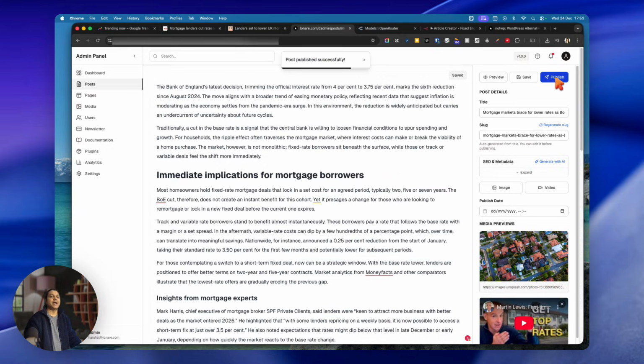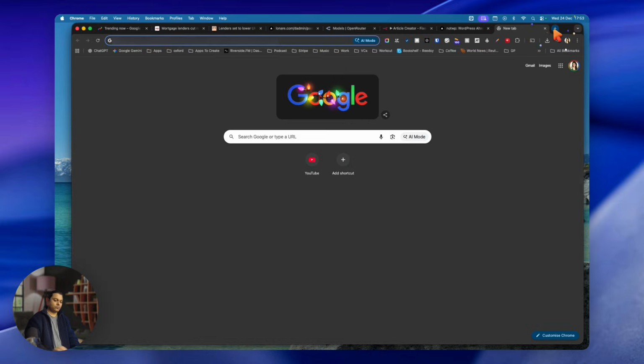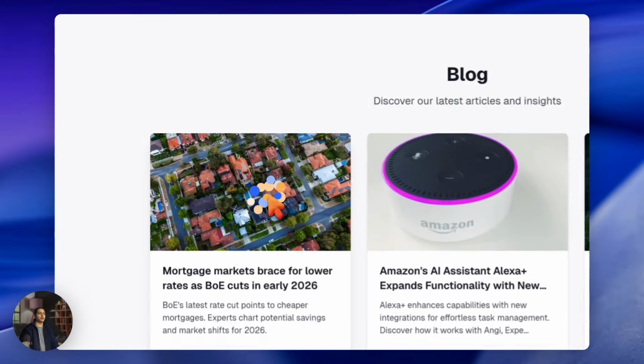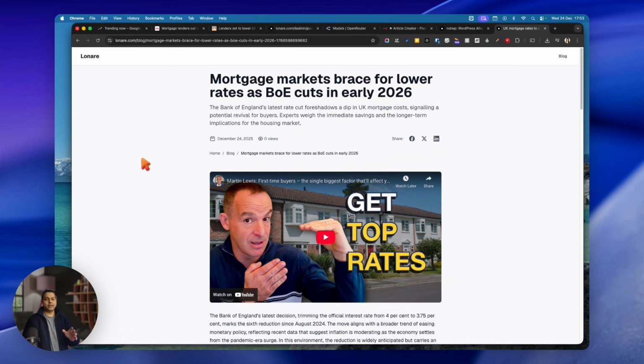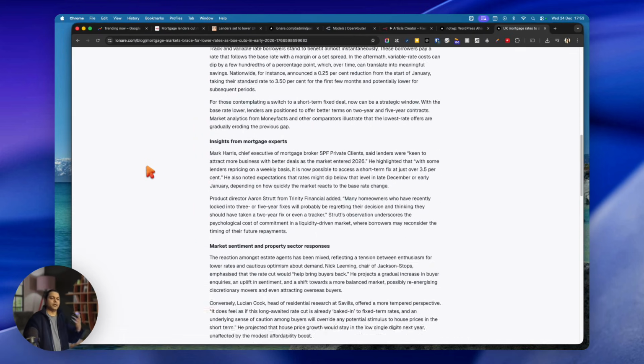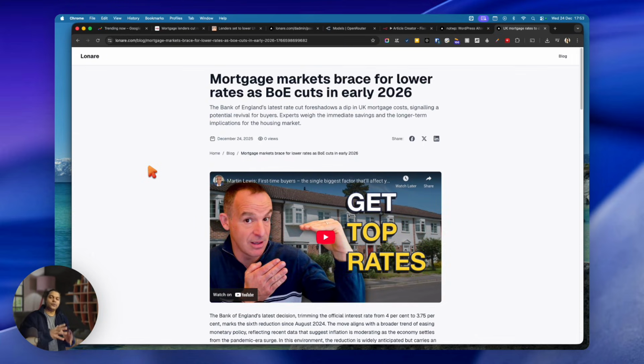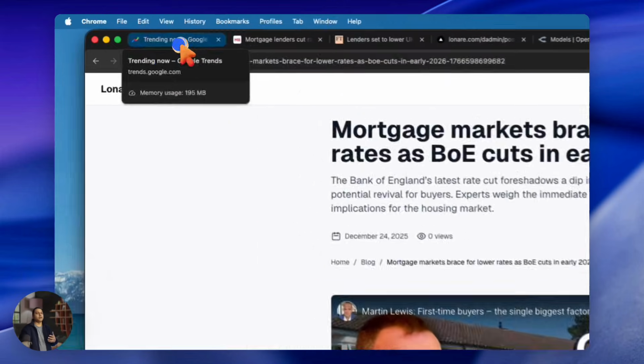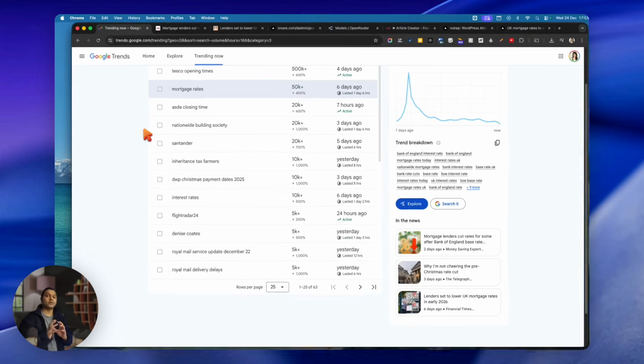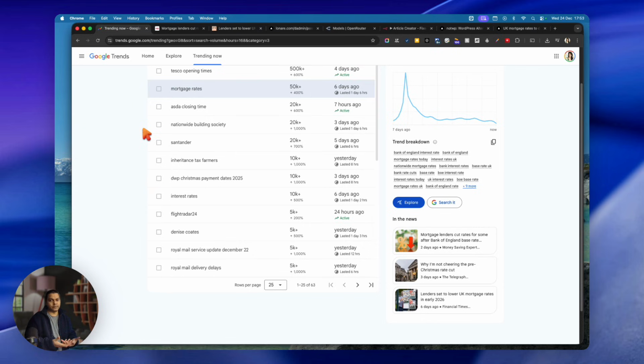Click on publish and then it gets published. Now, if I go to my website, click on the blog, the article is here. There you go. The article is here, the video is here, and all the explanation which we had in the link. It is amazing, isn't it? So this is how you can automate content generation with the help of AI, but also target the keywords which people are searching for. And that way people will land on your website, blog, or whatever service you're providing, and you can advertise, or you can put a subscription or paywall.